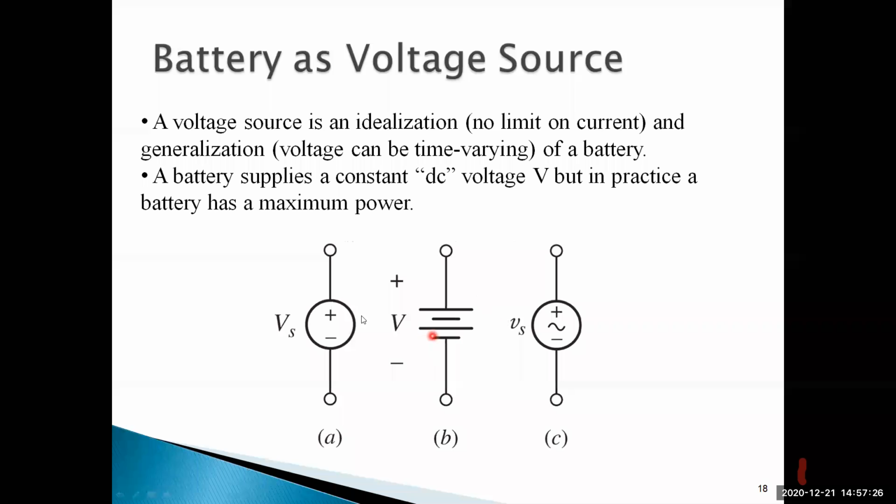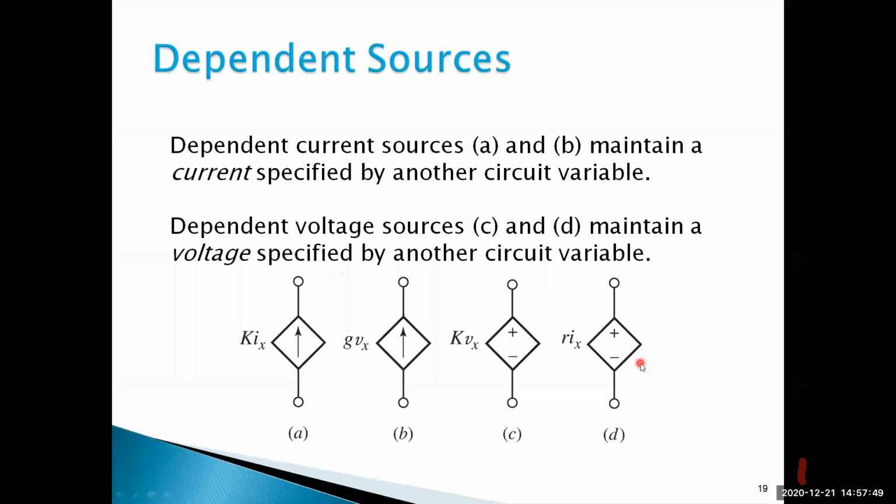Batteries, this is called DC battery. Here these two are, this is called voltage source. This is called battery. Okay, representation polarities. This is called AC source. So like this. Plus minus means here higher in magnitude, here lesser in magnitude. High potential, low potential, like this. Here phase, neutral, like this.